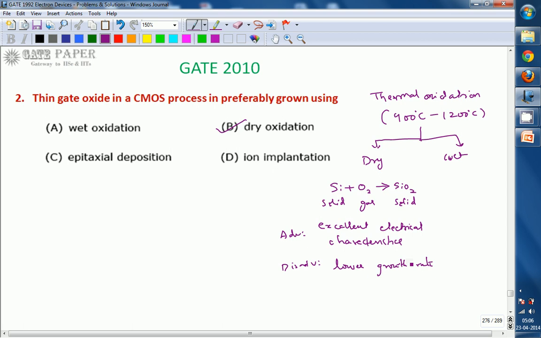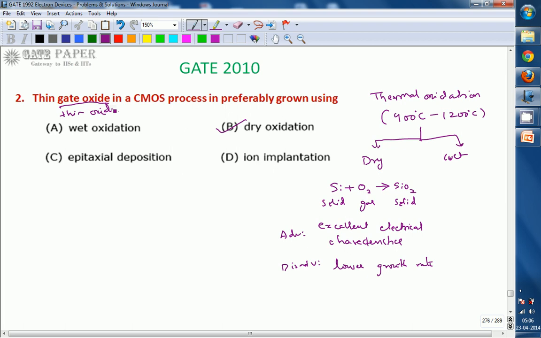Lower growth rate is acceptable for gate oxide, whose width is very small. Gate oxide is also called thin oxide, as the name implies; the depth of the oxide layer is very small. So gate oxide or thin oxide is formed with dry oxidation, which has excellent electrical characteristics but a small growth rate. That is why it is used for gate oxide formation.